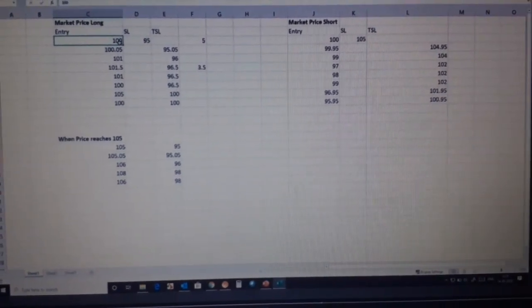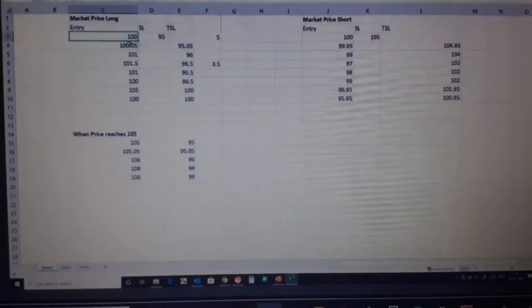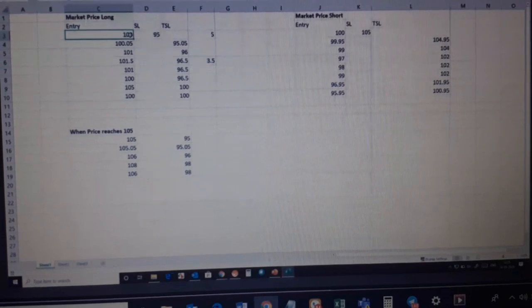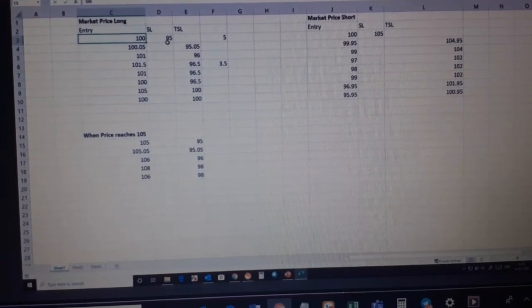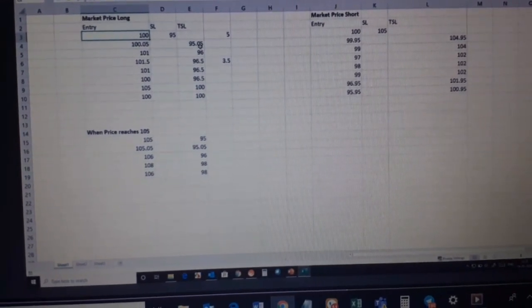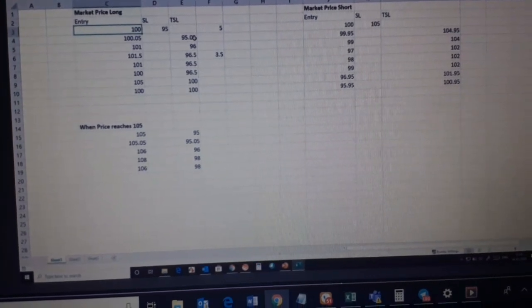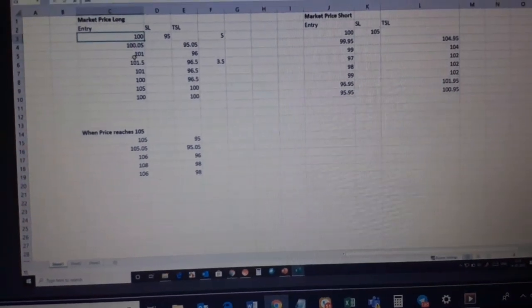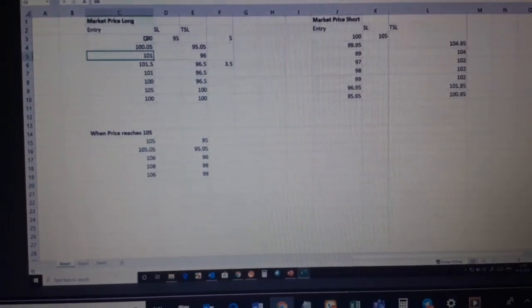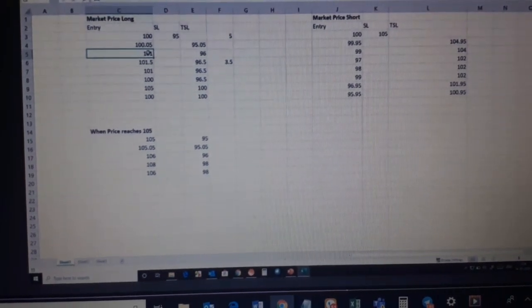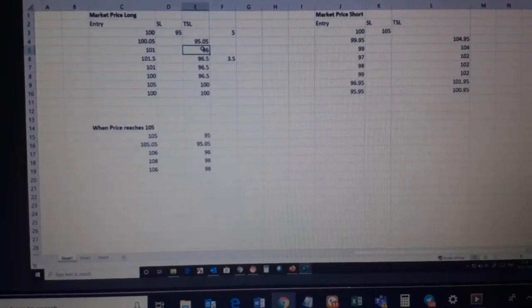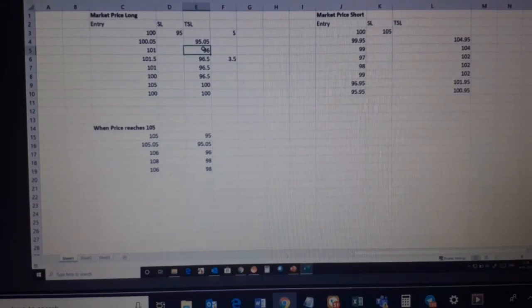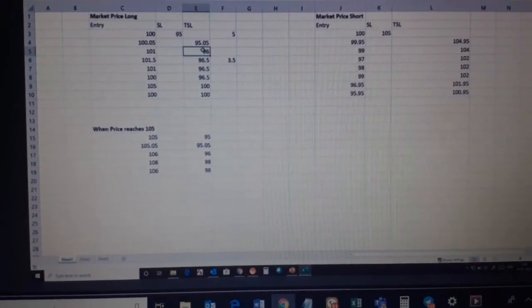As soon as the price becomes 100.05 from 100, that is, it goes up in a long trade, my stop loss will also increase from 95 to 95.05. That is, it is minimizing my loss. Now my price goes from 100.05 to 101. From 100 it has gone to 101, so from 95 this will go to 96. So again I'm minimizing my risk.